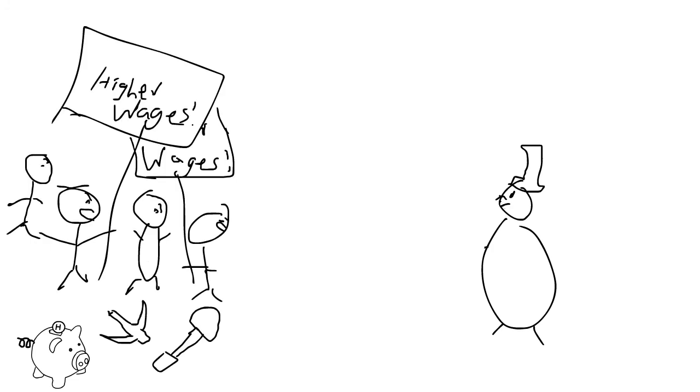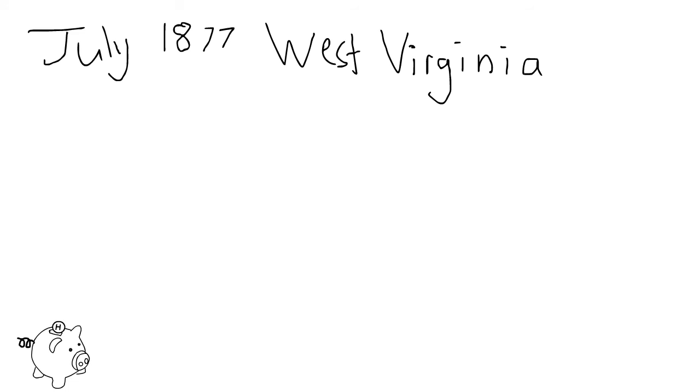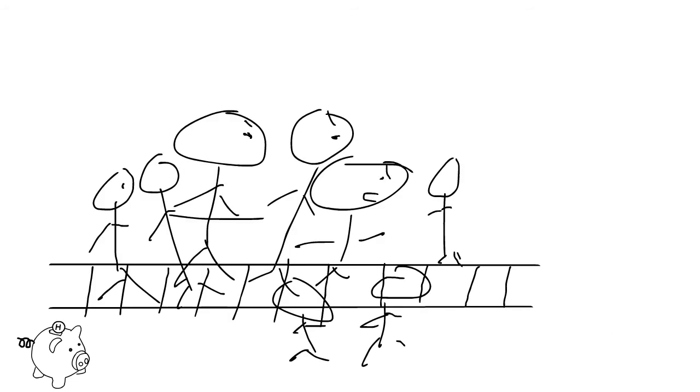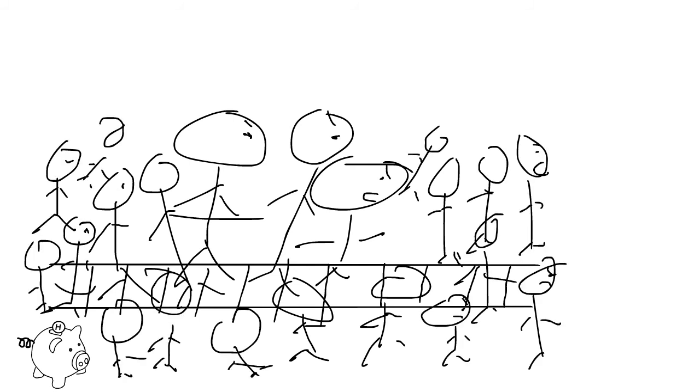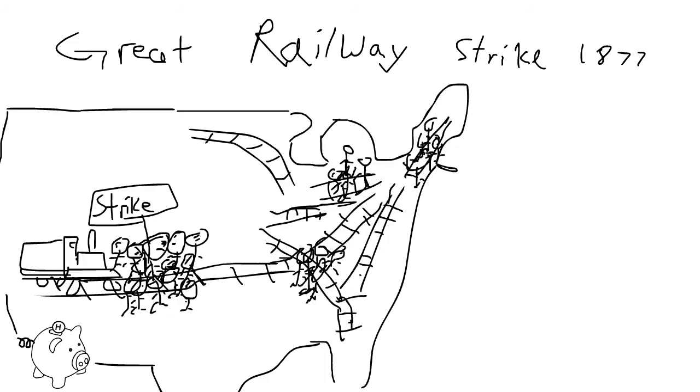Strikes flashed throughout the country, often turning violent. In July 1877, when a West Virginian railway company announced it would be yet again cutting wages, railroad workers blocked trains in protest. Angry factory workers, also facing harsh wage cuts, joined in the strike. Soon, the whole country was in protest. This strike, the aptly named Great Railroad Strike of 1877, was so powerful that it stopped almost half of all freight trains in the United States.